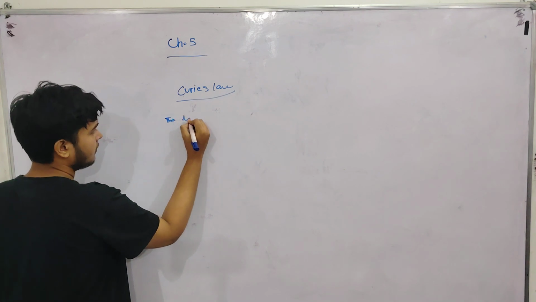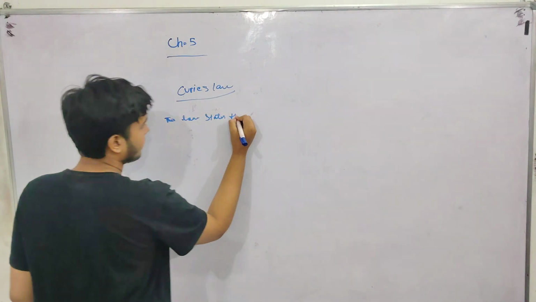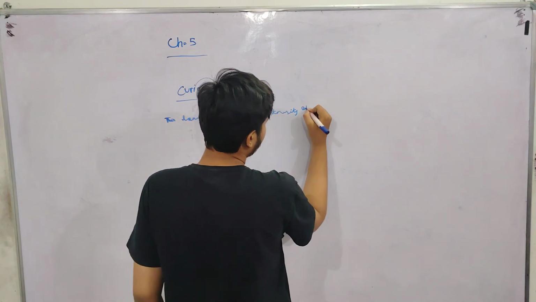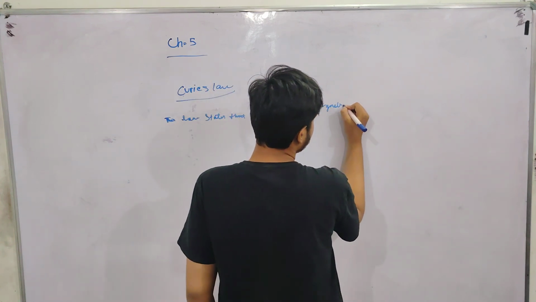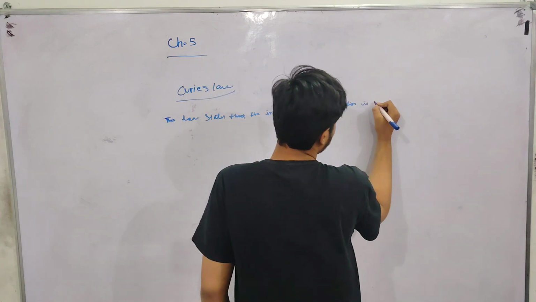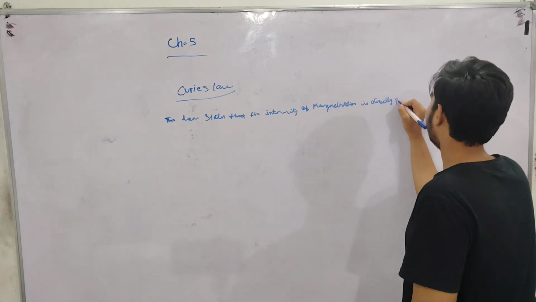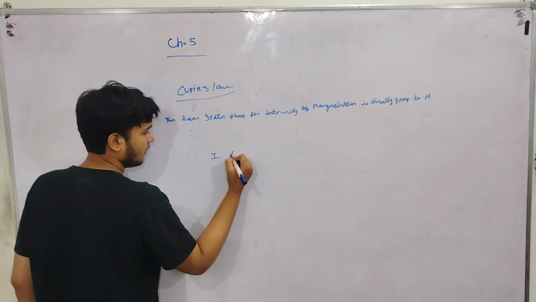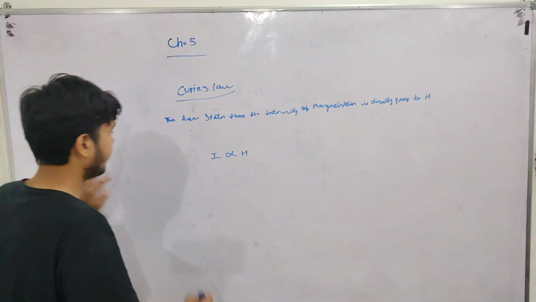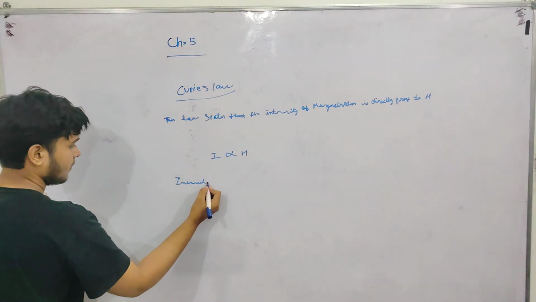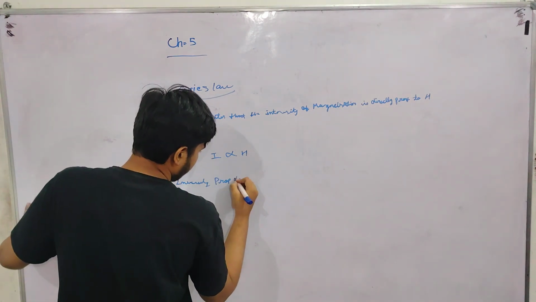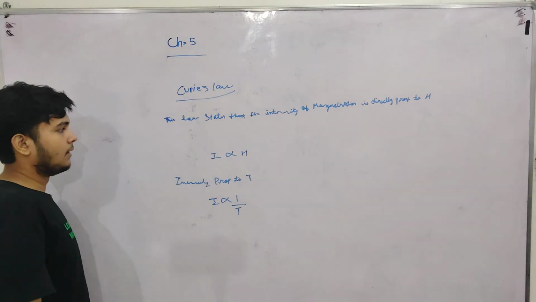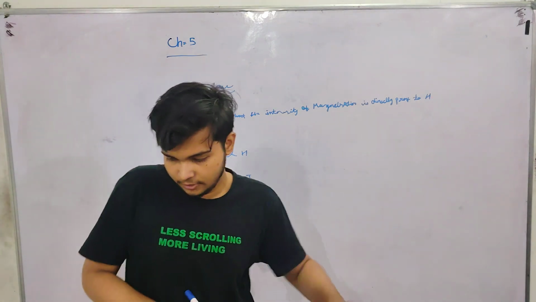This law states that the intensity of magnetization is directly proportional to H, the magnetic force, and inversely proportional to temperature T. I is inversely proportional to 1 by T.